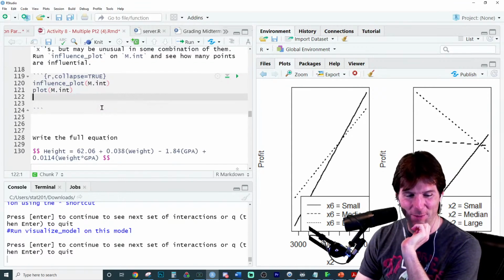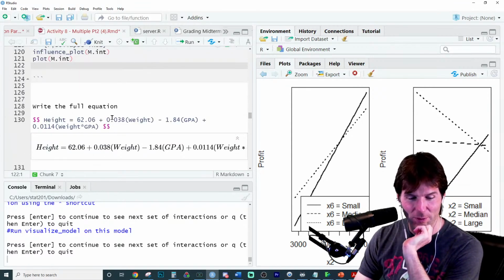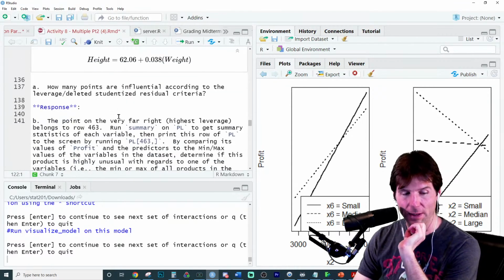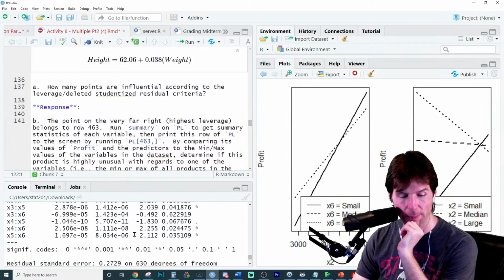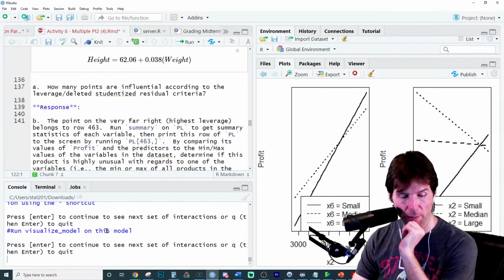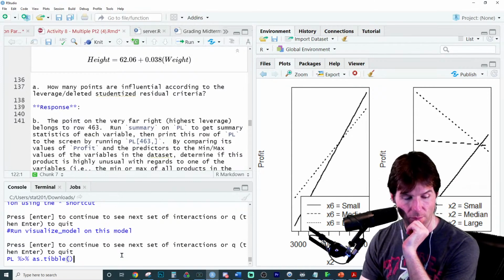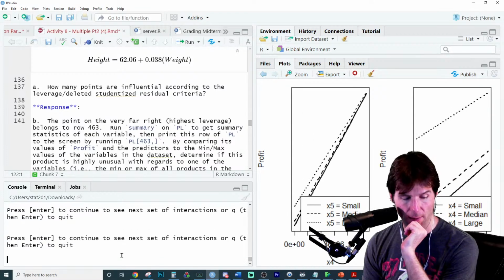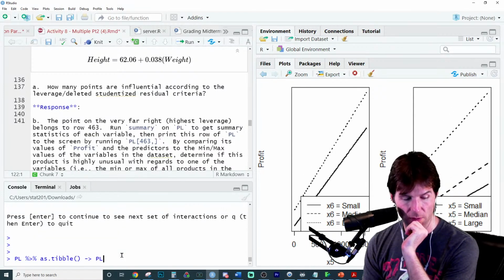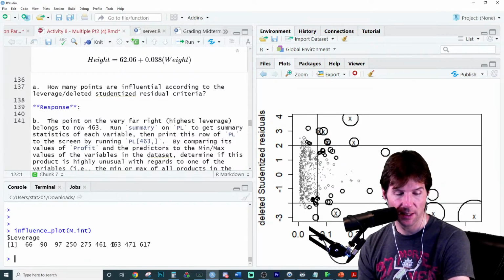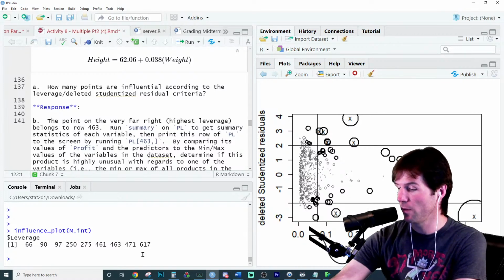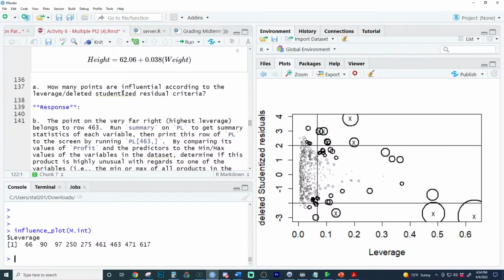All right, so that was a little bit of fun from Brian right there. Oh, we already wrote the full equation, didn't we? Okay, cool. How many points are influential according to the leverage and deleted studentized criteria? The points that are influential will be the points that we saw back over here. 1, 2, 3, 4, 5, 6, 7, 8, 9. 9 points are influential.